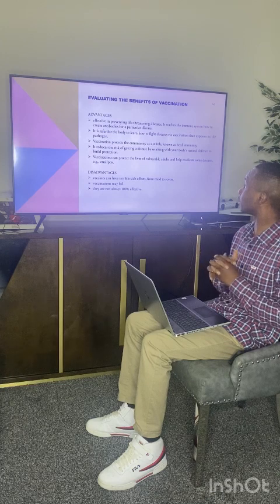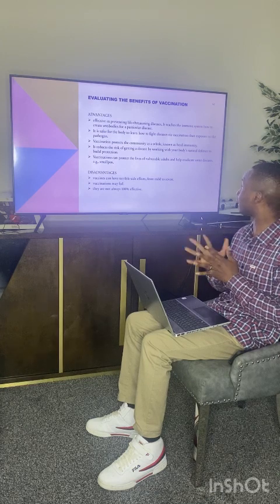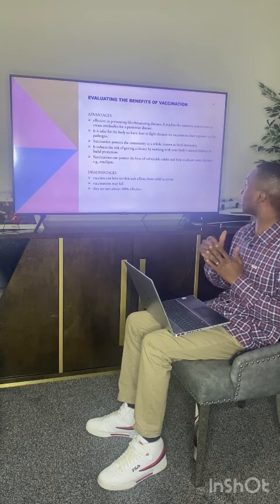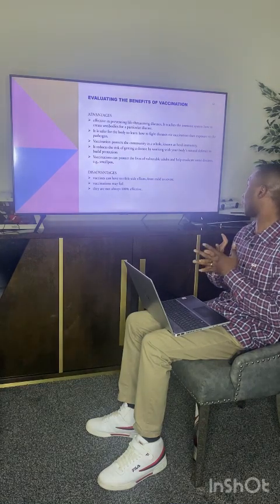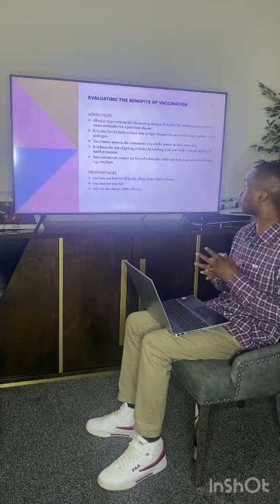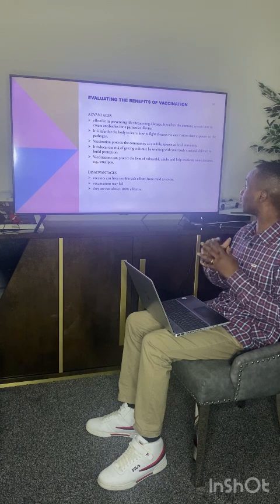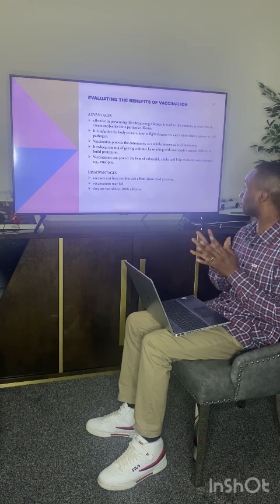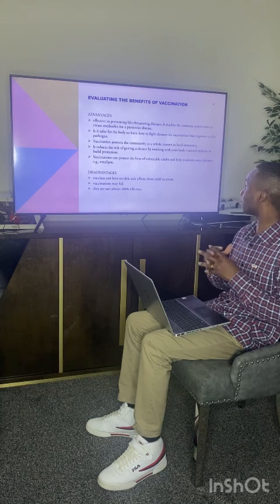Advantages include being effective in preventing life-threatening disease. It is safer for the body to learn how to fight diseases via vaccination than exposure to the pathogen. It reduces the risk of getting disease by working with your body's natural defense to build protection. Vaccination can protect the lives of vulnerable adults.